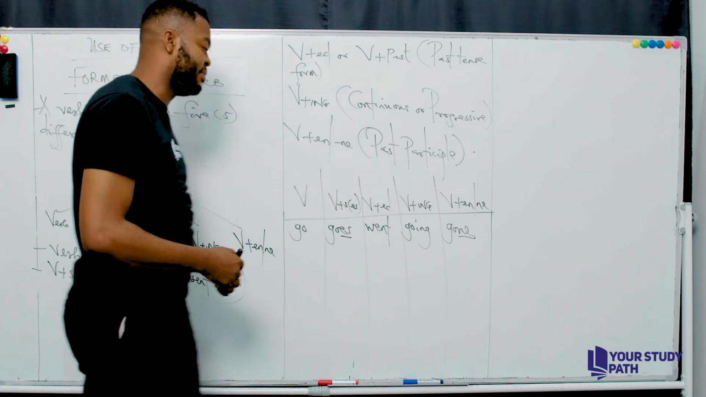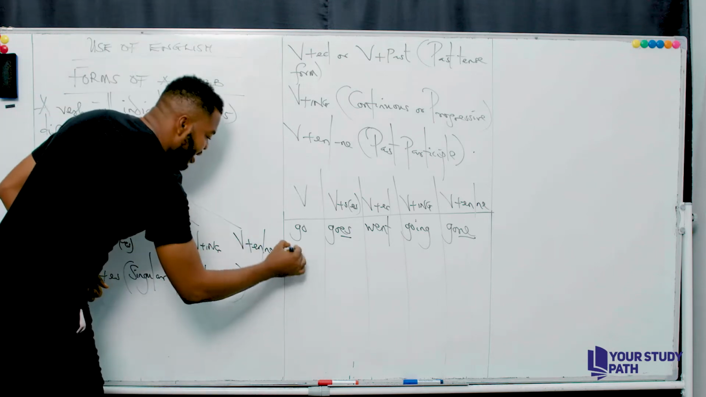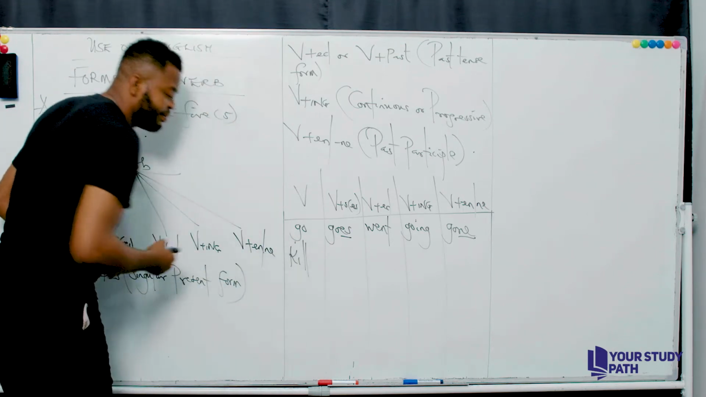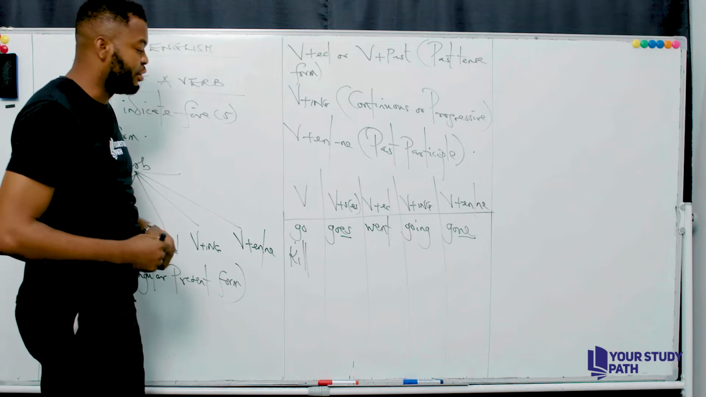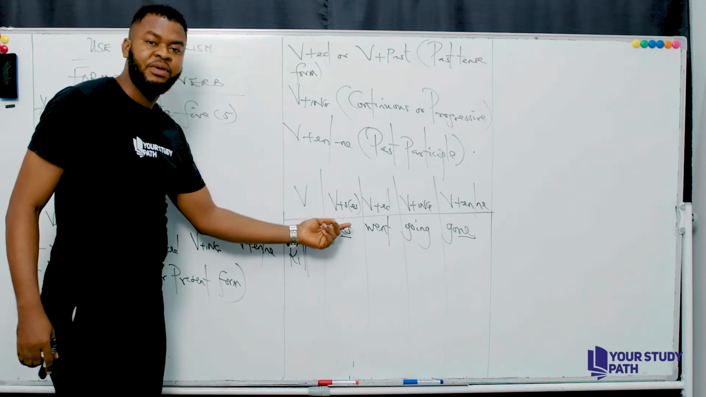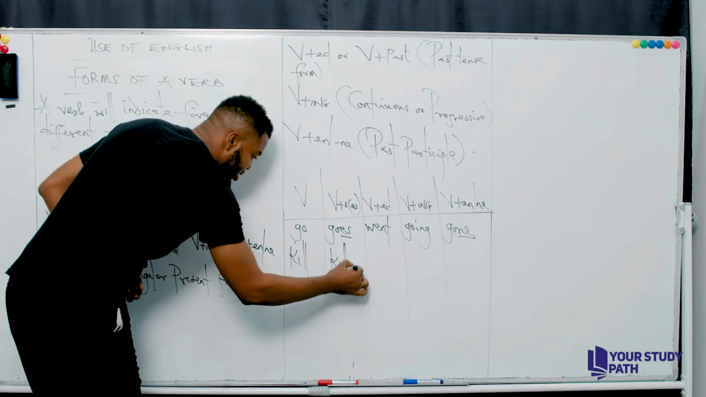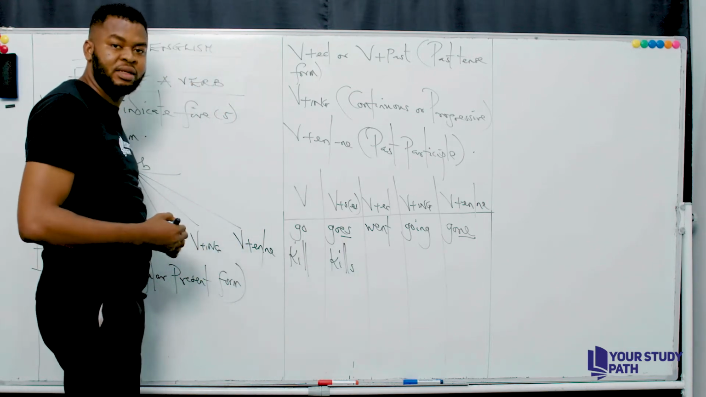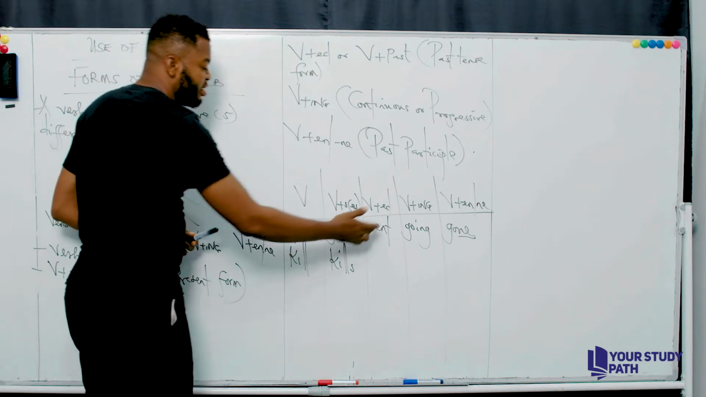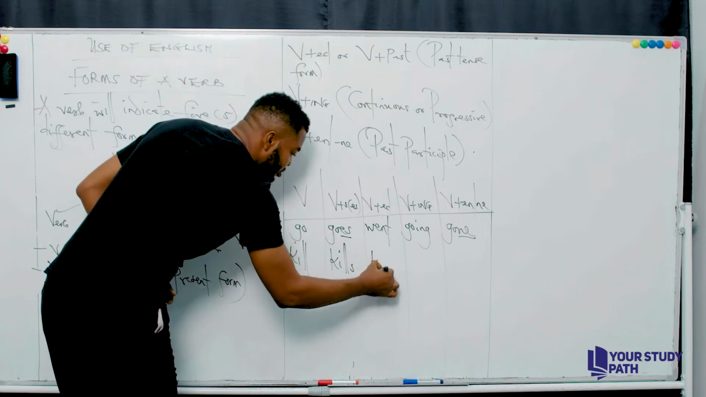Let me give you another example. If I have kill as a verb, now talk to me. What is the singular present form of the verb kill? So I would have kills. Is that taken? Now, what is the past tense form? I'll have killed.